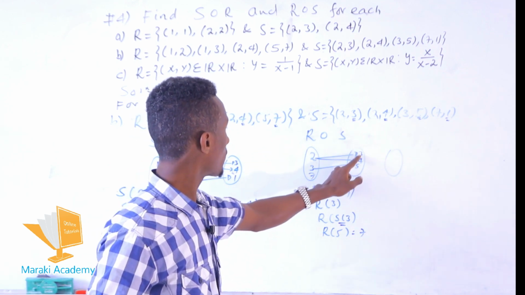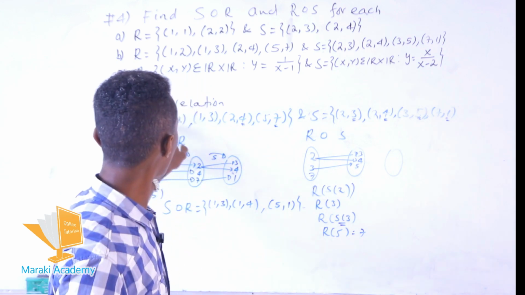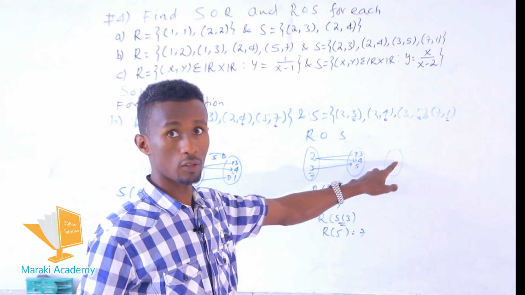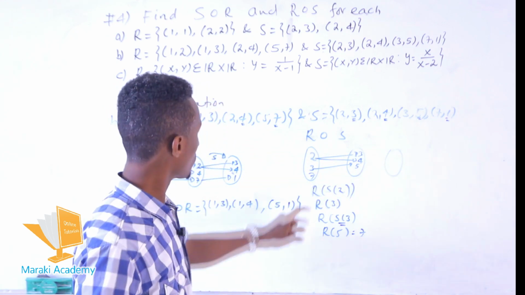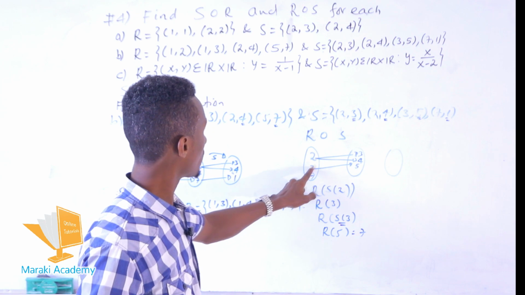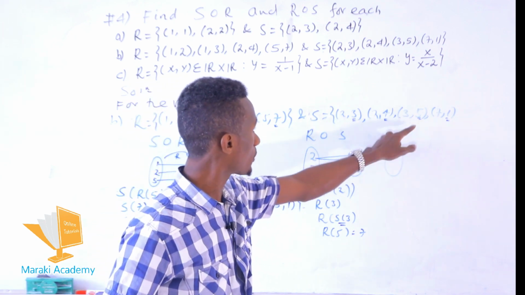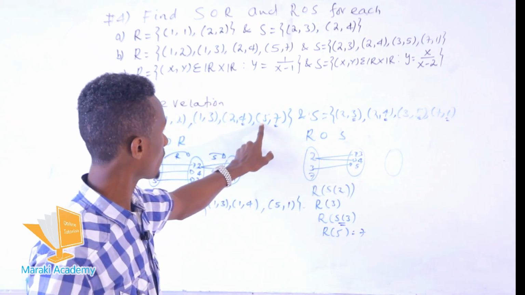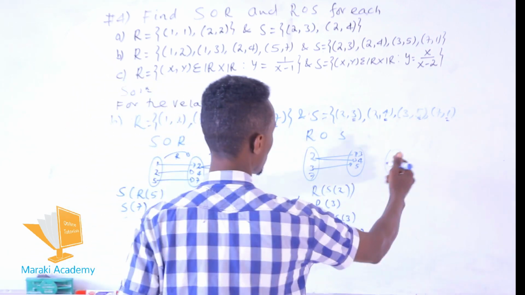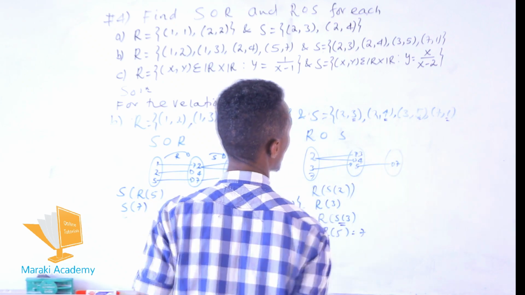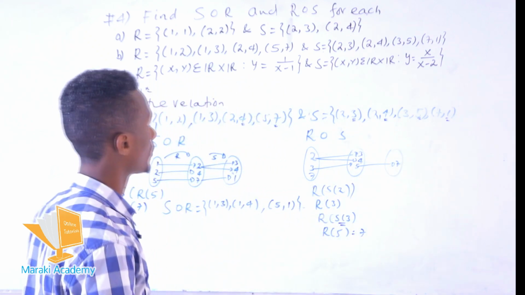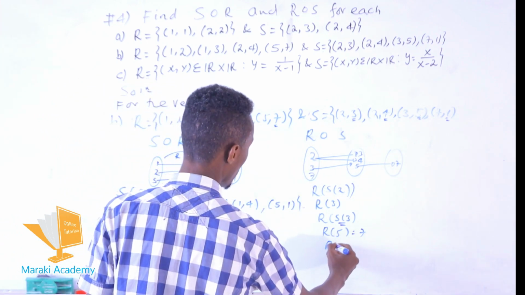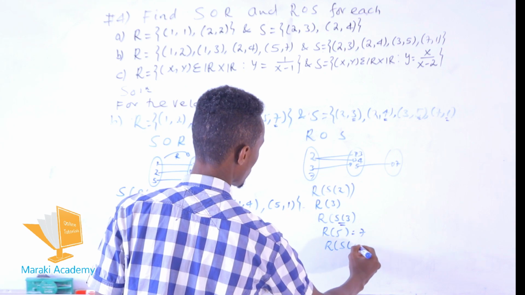Okay, is there any element in the domain for R at 3 and 4? No, there is no element, so we cannot assign this element. The other is 3 in the set S. Thus, the result becomes 5. Is there any element in R as a domain? Yes, 5 can be assigned. That's 7, and 7 is an element of the domain of this. The other is R at point S of 7.